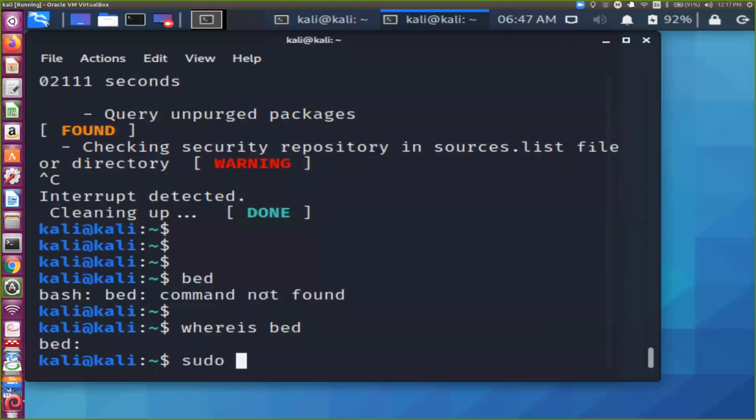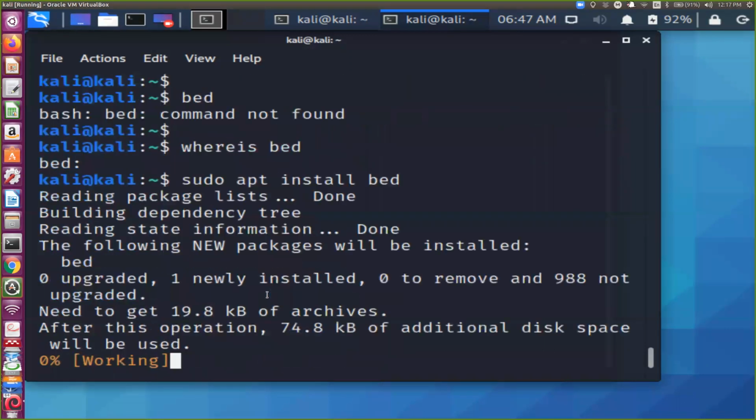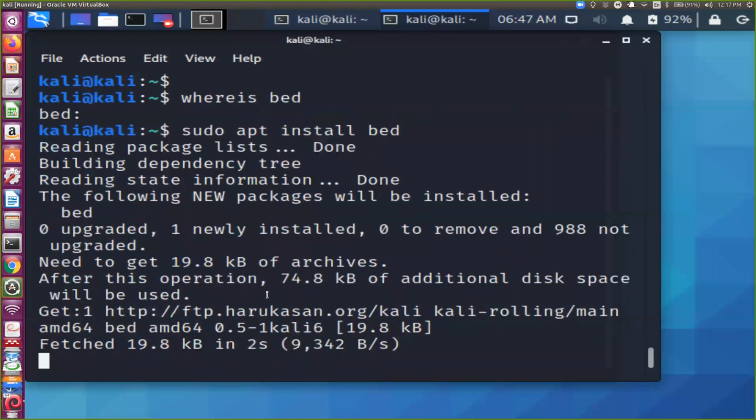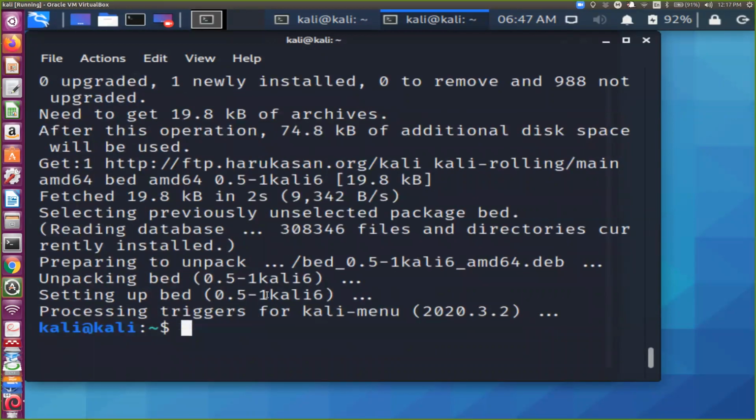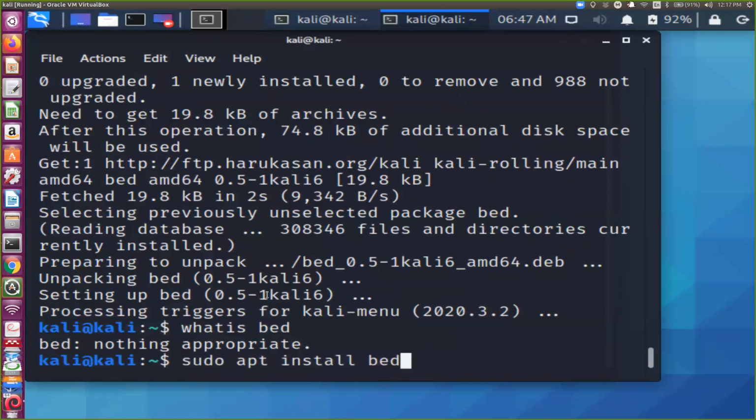So we will install this: sudo apt install buffer overflow tool. Then we can ask what is this? Nothing appropriate. Again we will run this command.